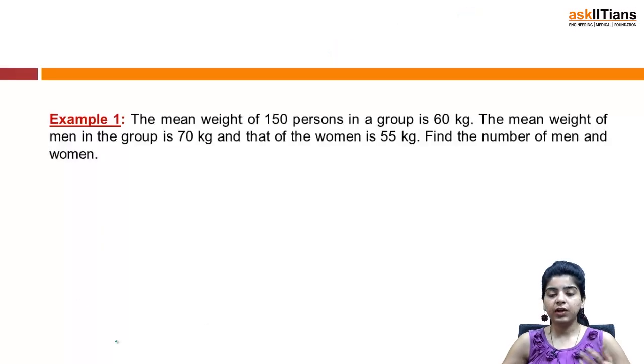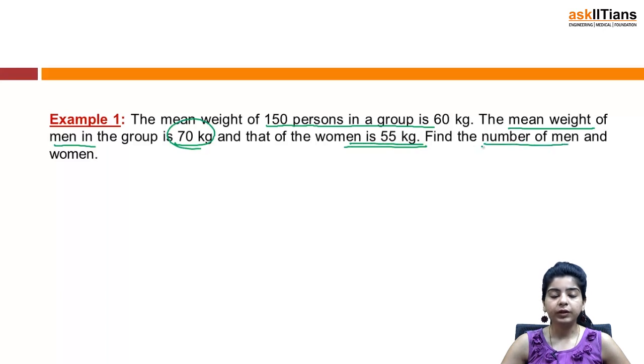So let's begin. We have discussed the concept of mean, and the mean in raw form, how you find out mean in discrete series, then continuous series, then combined arithmetic mean as well as weighted arithmetic mean. Now we'll be discussing certain examples based on application of the formulae that we have learnt. The mean weight of 150 persons in a group is 60 kg. The mean weight of men in the group is 70 kg and that of women is 55 kg. Find the number of men and women.